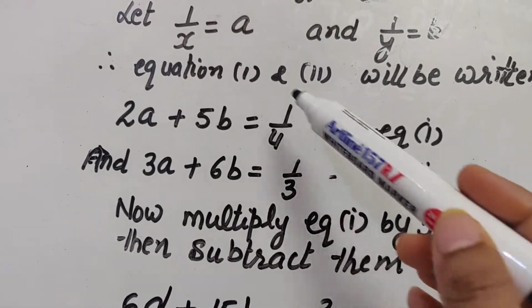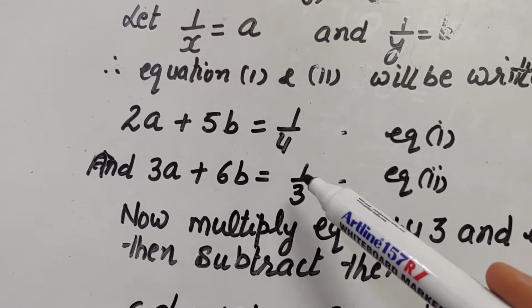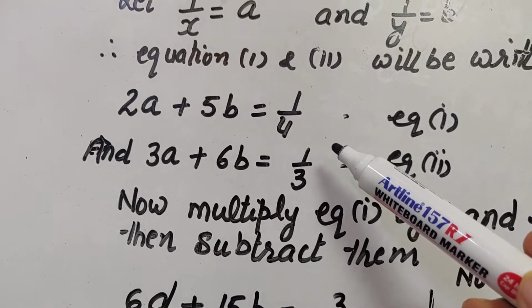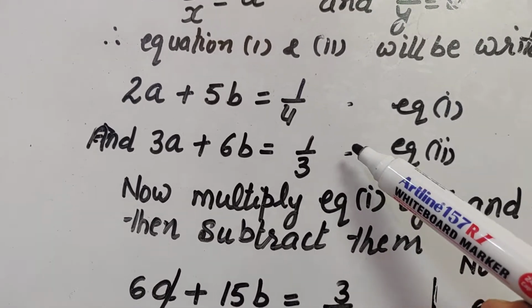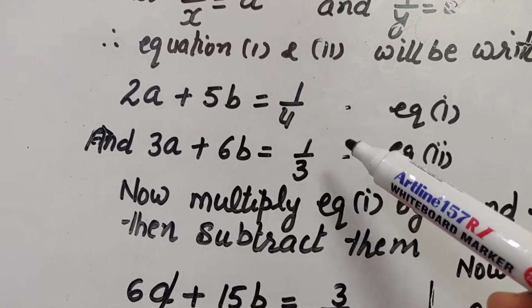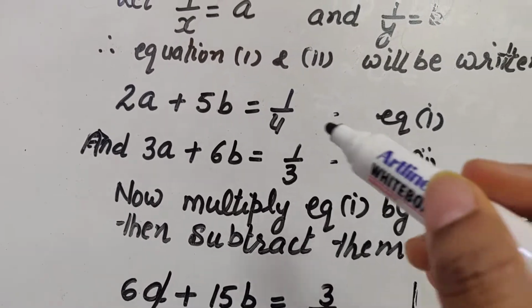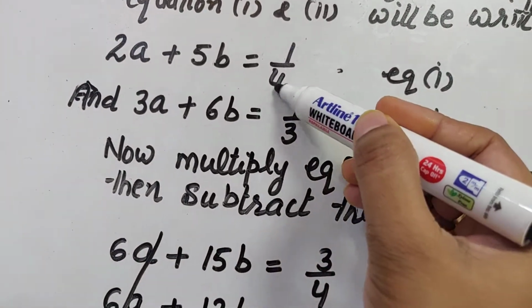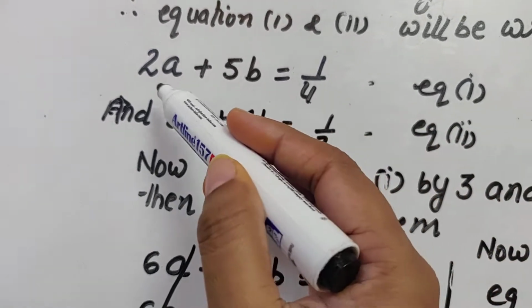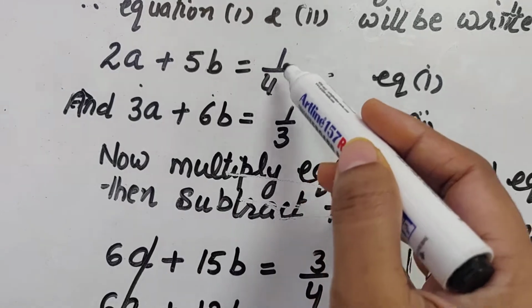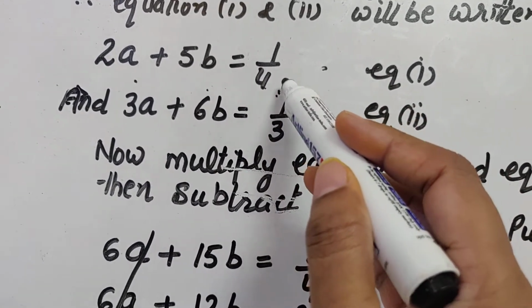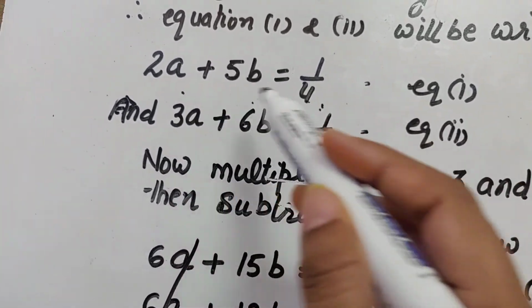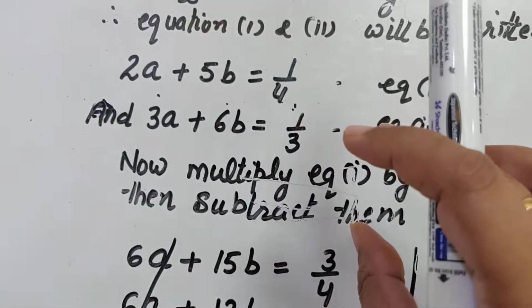Now after framing these two equations, it is absolutely up to you how you want to solve these questions, whether you want to use elimination method or substitution method. This is totally up to you. And children, please use your own style for solving the question. Don't copy my style. You can just multiply the equation by 4 also. Here you will get 8a plus 20b is equal to 1 if you don't want to solve the question in a fraction. You can multiply it by 4 to eliminate the fraction. Straight away you will get an equation.